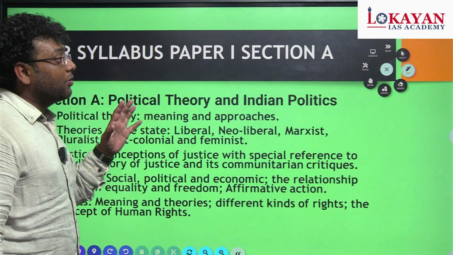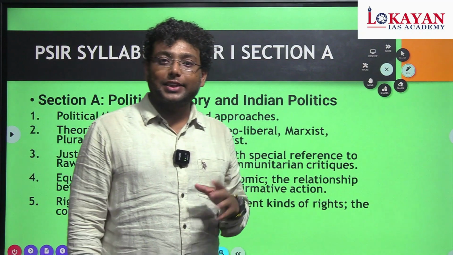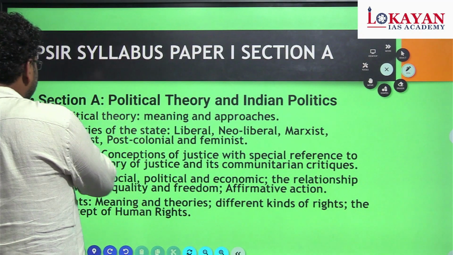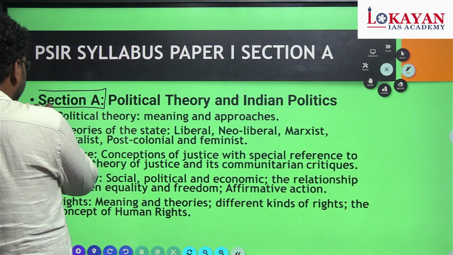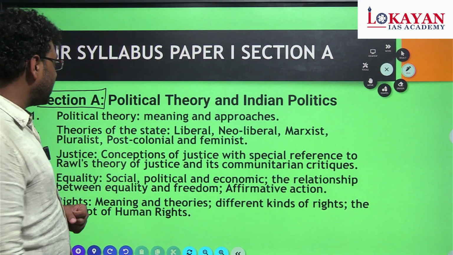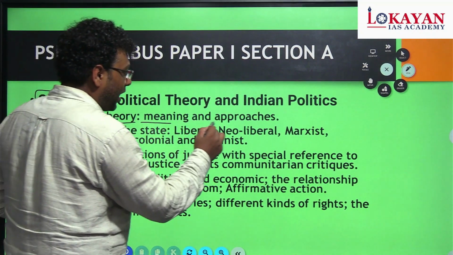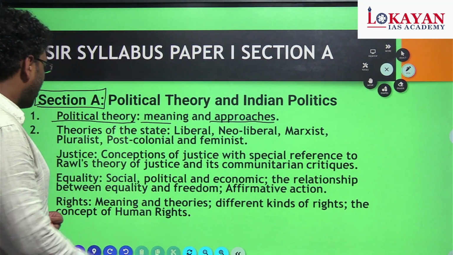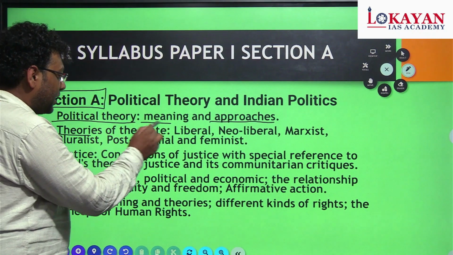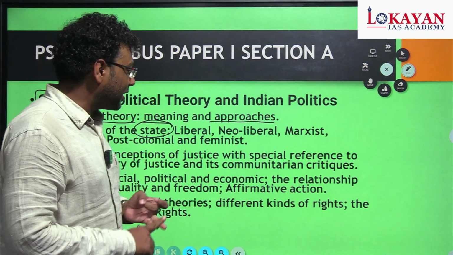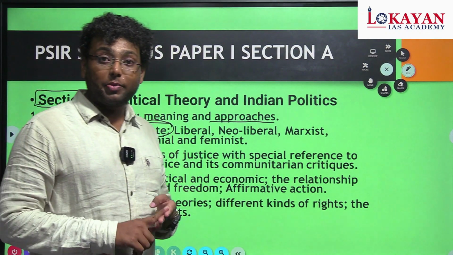Before going for the PSR optional, let's see the syllabus of the optional. That is Section A of the optional. First, it talks about political theory, that is its meaning and approaches. The second point is related to theories of the state: the liberal state, then the Marxist state, neoliberal state, feminist state.